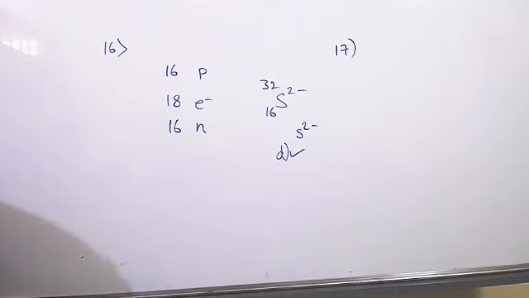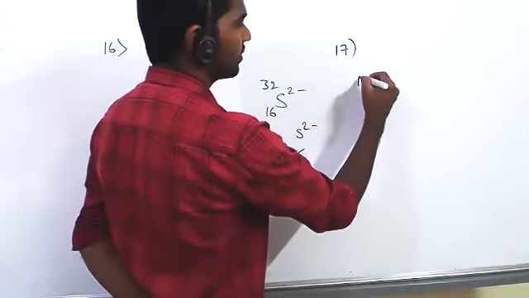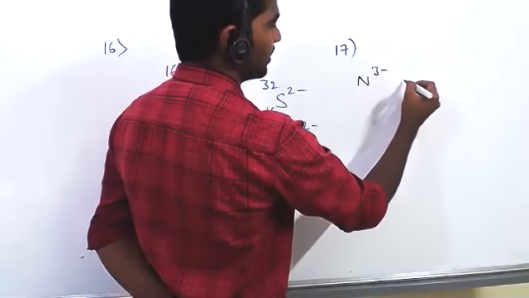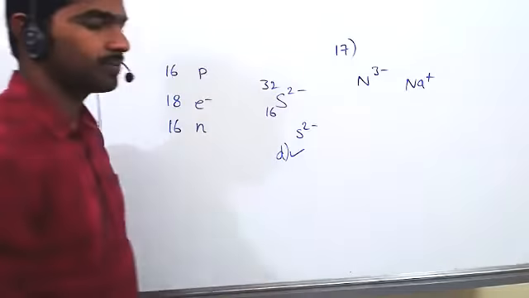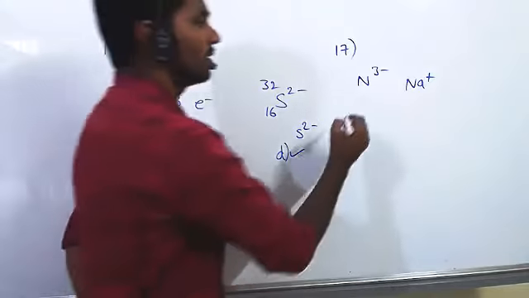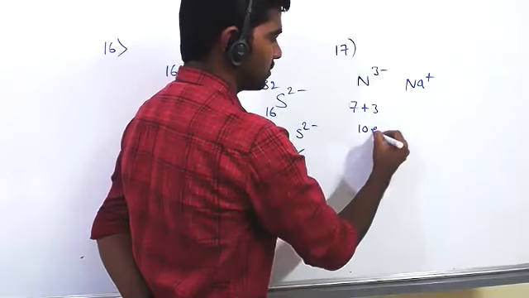Very easy to identify. Option D is correct. N 3 minus, nitrogen gained 3 electrons, and Na plus. Nitrogen atomic number is 7, plus it gained 3 electrons, so it'll be 10 electrons.